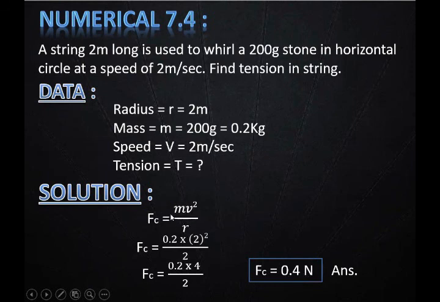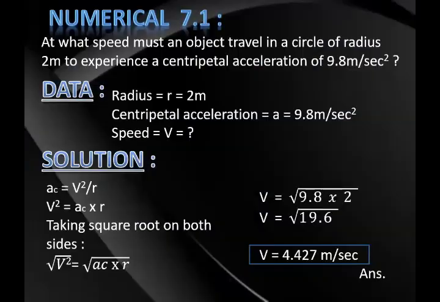When you solve it, first you put in these values: the value of mass, the value of velocity, we take the square of the velocity. Now the radius is 2. When we put all these values in the equation, the final answer is 0.4 Newton. Now students, I am repeating all the slides. Please take screenshots of all the slides.